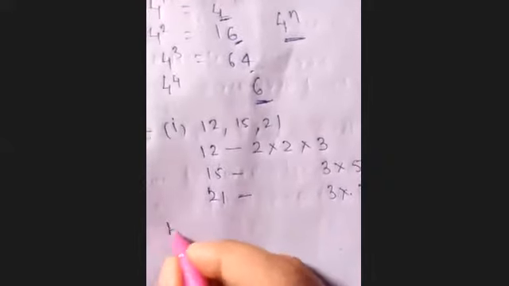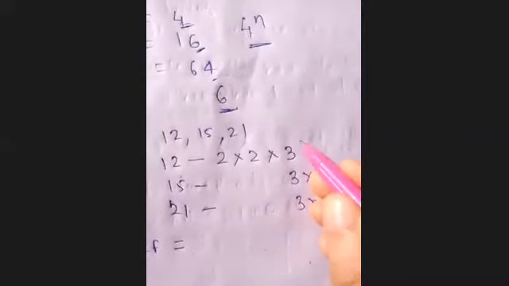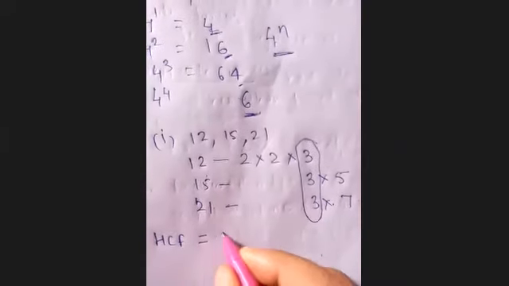Okay, now you have to find HCF and LCM. So how could you find it? What is HCF? Highest common factor. So whichever factor is common, which one number is common in all 3? Yes, very good. So 3 is common. It means 3 is the HCF of these 3 numbers.